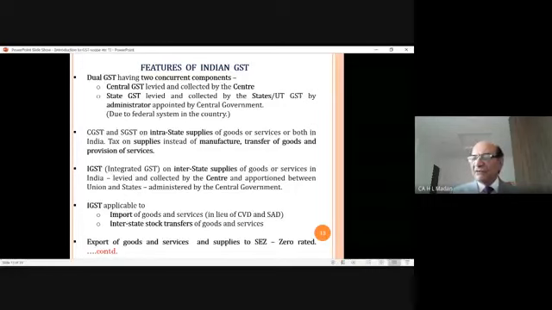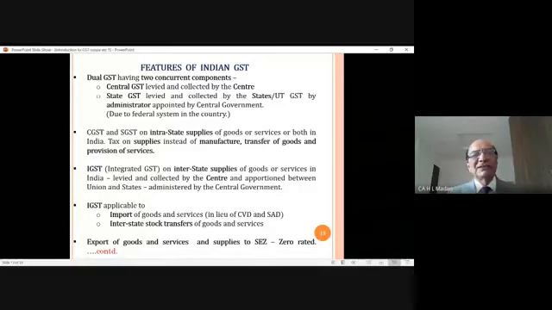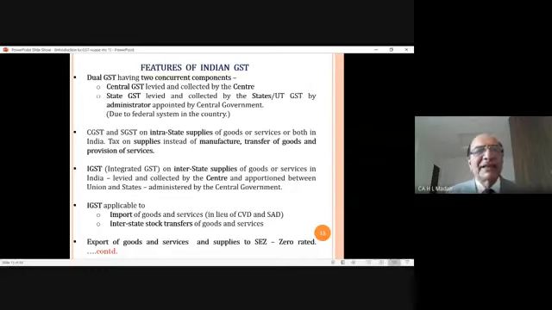And the public of the country used to tell the government, sir, abolish this system of forms in the country. This was not the only F form. There were certain other forms also applicable in the country, like the C form, H form, etc. These forms were prevalent so that the interstate tax is not levied.